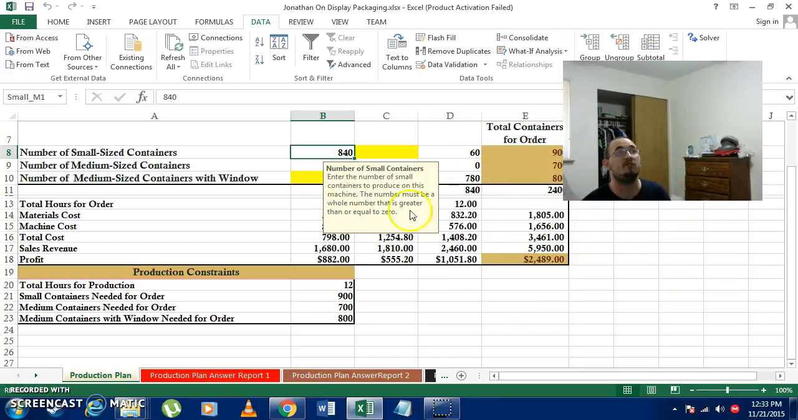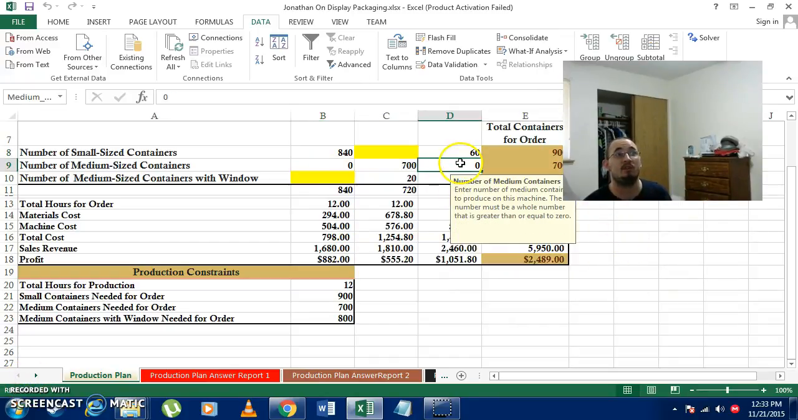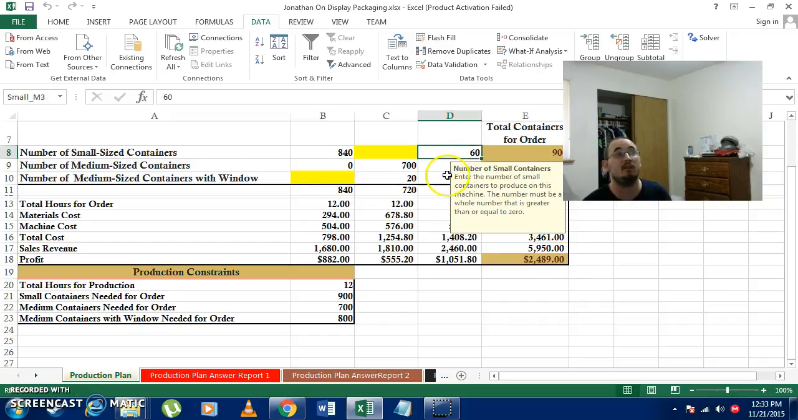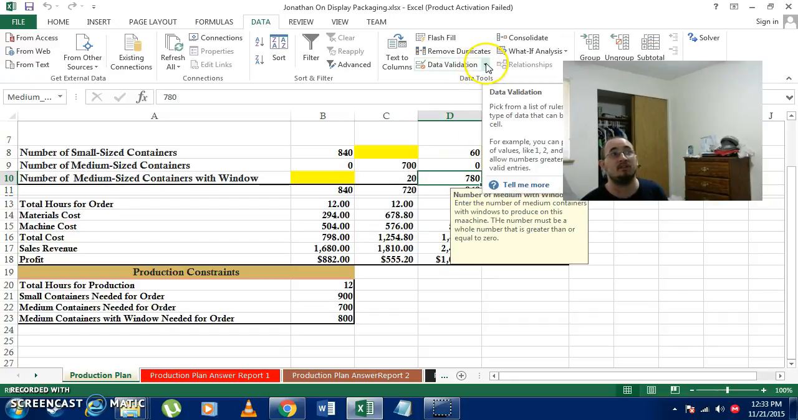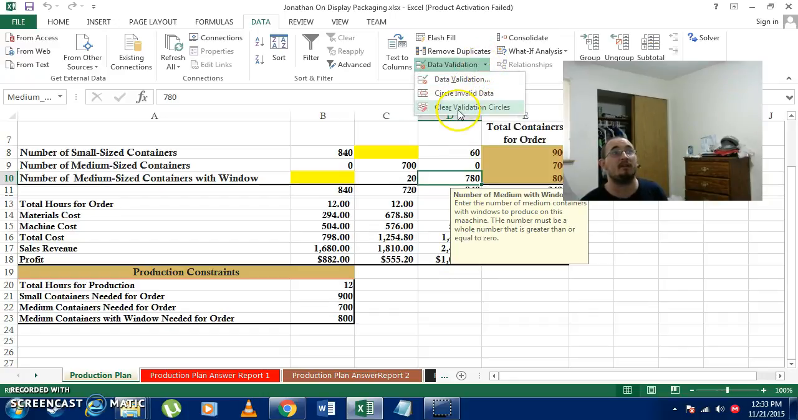And then if I do have some invalid data in here, like this one was a -60, I can come up here and do Circle Invalid Data, and it puts a red circle around the data that's incorrect, which is very useful if I have hundreds of rows. I don't have to look for the wrong answer. I can just look for the red circle. And when I'm done and I make the corrections that I need to, I can always come back here and do Clear Validation Circles, which removes the circles.